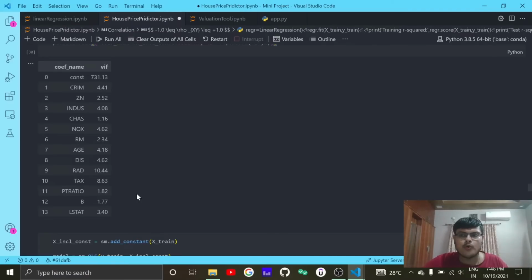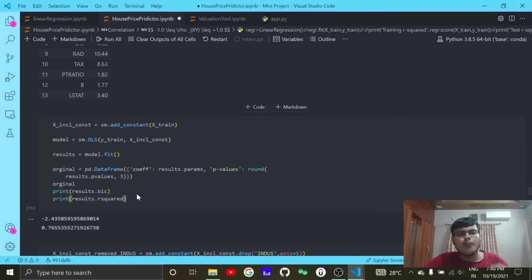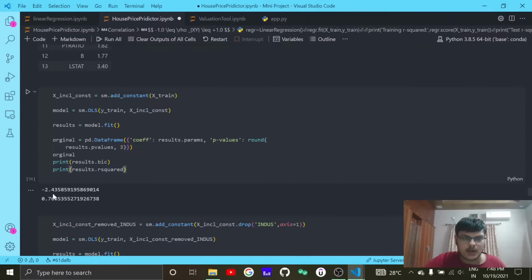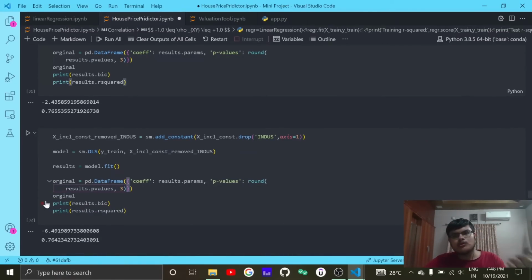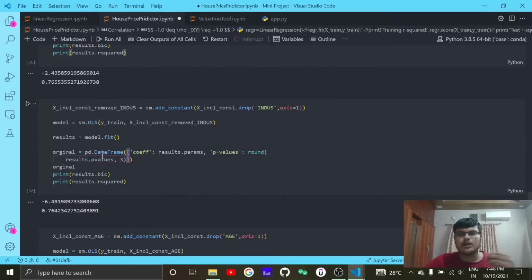So then we have to look at the Bayesian information criterion. The Bayesian information criterion is an important measure only if you are testing it with particular values. Let's say this is having all the parameters, no parameters are dropped, then what is the criterion? It will give some random number, known as the index. Then what you do is start removing the parameters you think are of no importance by your intuition, or some theory, or the way you know the data was gathered, or any scientific reason behind it.